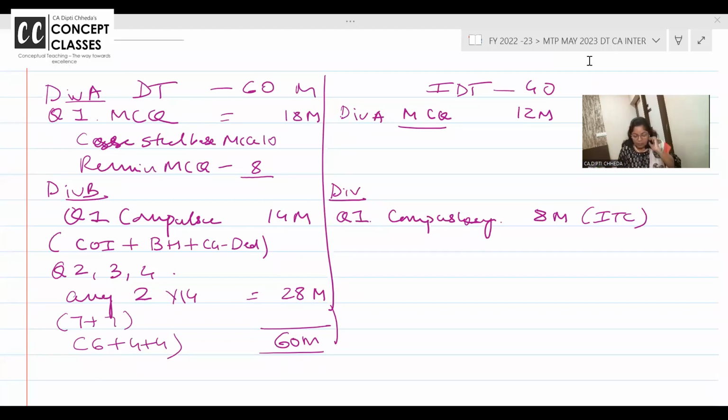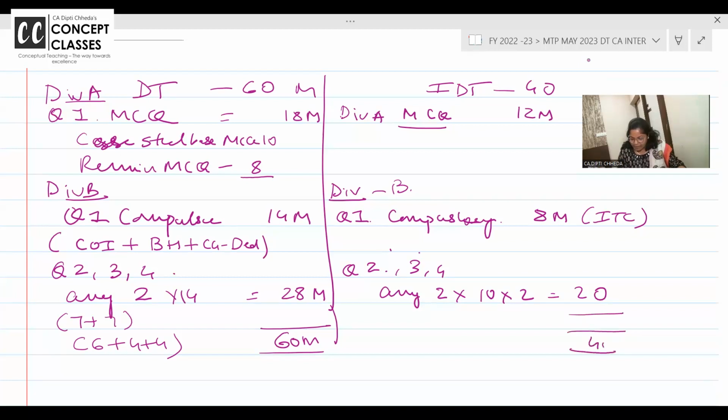Now in Division B in GST, question number 1 is compulsory for 8 marks, and it is always from input tax credit. And again, questions number 2, 3 and 4. I'll write it here, that is question number 2. If you want, you can take a screenshot of this and keep it so that your mindset is clear, कि मुझे कैसे choice करना है. Any two you have to do, 10 marks each, that is 20 marks. So 28 and 12, that makes it 40 marks.